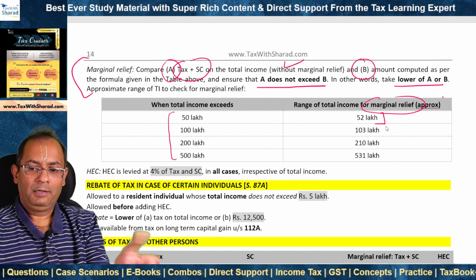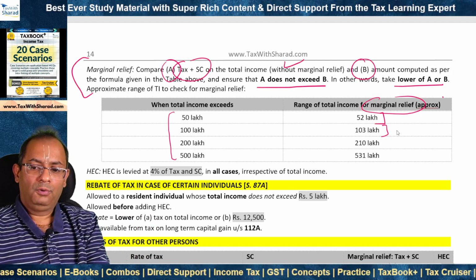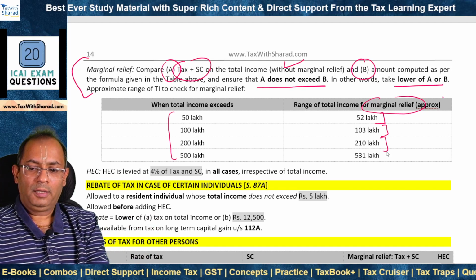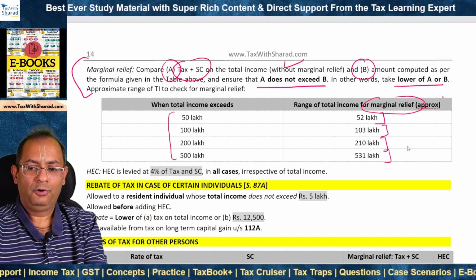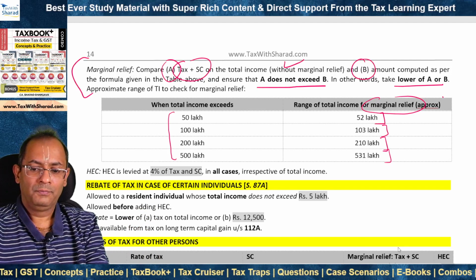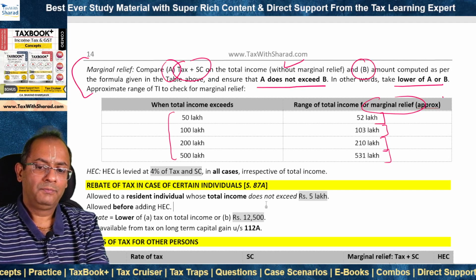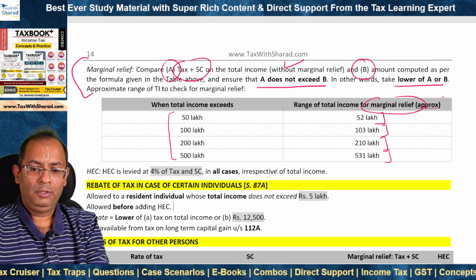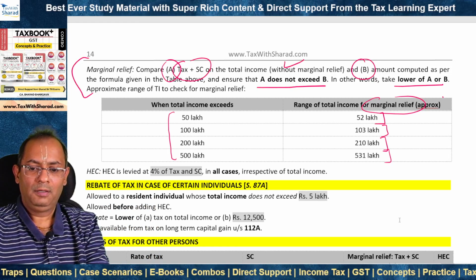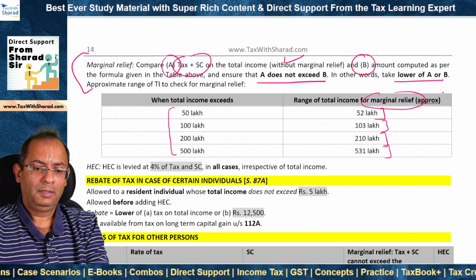That means from 50 lakh to 52 lakh, up to 1 crore 3 lakh, 2 crore 10 lakh and 5 crore 31 lakh. These are the approximate ranges, but these are given for your use. These will help you because for reference purpose, you can use these to check for marginal relief. That means if total income is beyond this range, then you need not spend your time checking whether marginal relief will be available in that particular case in the question.